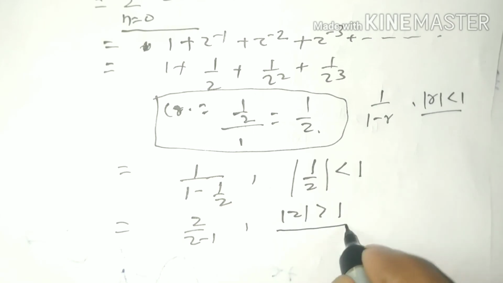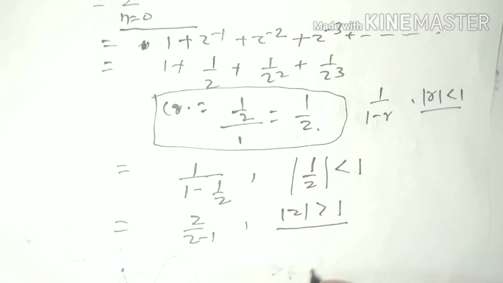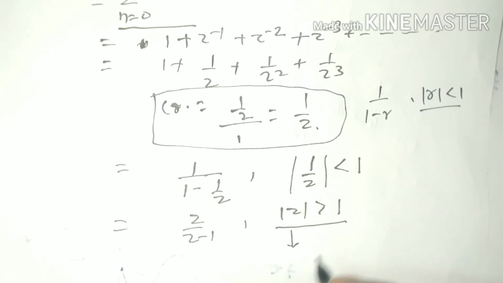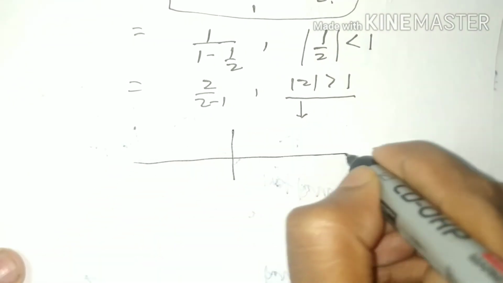So what is its physical significance? It is a circle in the complex plane. We can represent it graphically like that.